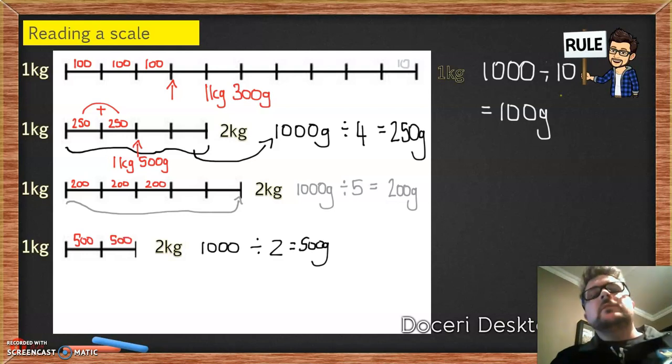Now, boys and girls, you always need to check where your scale starts. It might not always start at 0. So you go to the first increment, you find out how many gaps it is, and you would only ever encounter one of these 4 scales.